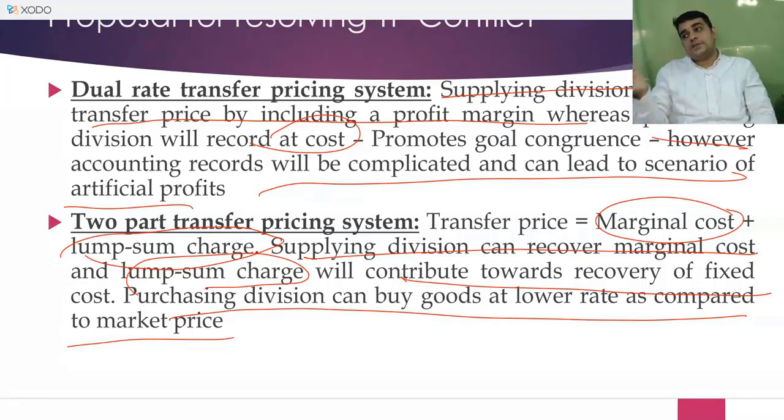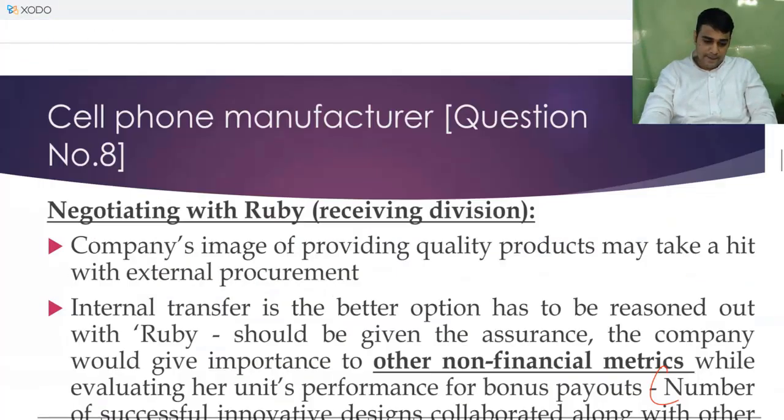Or you fix the transfer price between the range. Here between the range is what I want to do, but still the second division will crib about it because they are going to report losses. They are not going to be okay with it, because if they report losses, they have a problem, because ROI is a measure of performance evaluation.